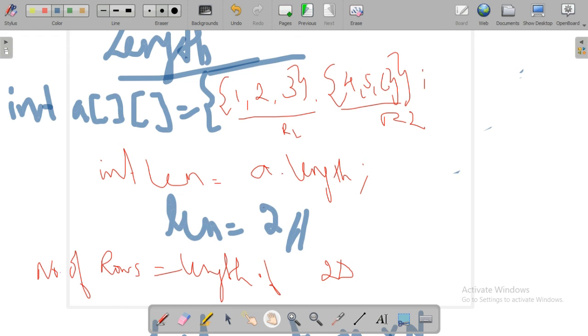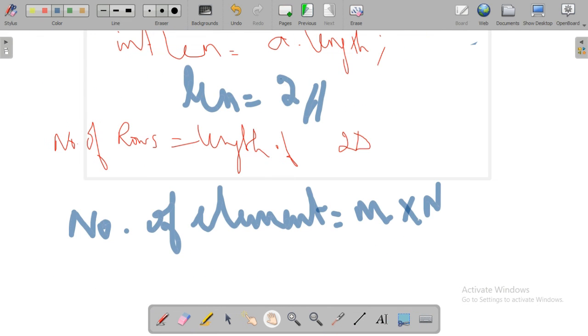If we have m columns and n rows, we write the formula m into n. In this above example, what is the number of elements in this array? Rows into columns, that is 2 into 3 equal to 6 elements will be there. But the length means only the number of rows you have to write for the 2-dimensional array.